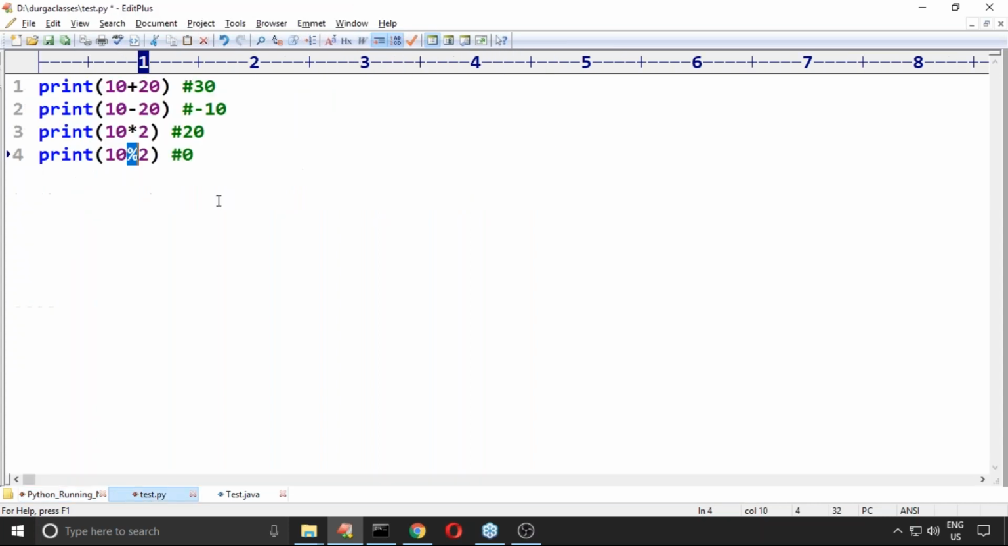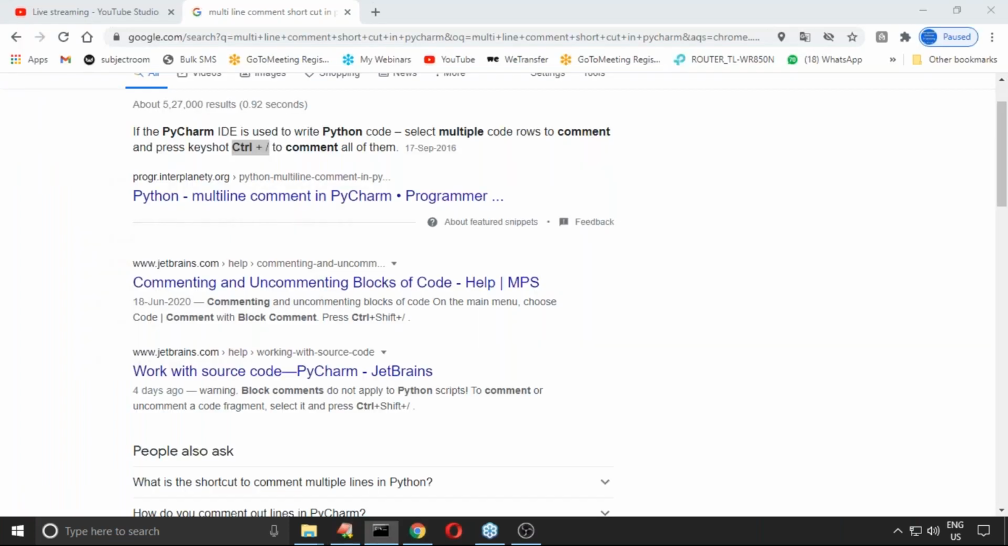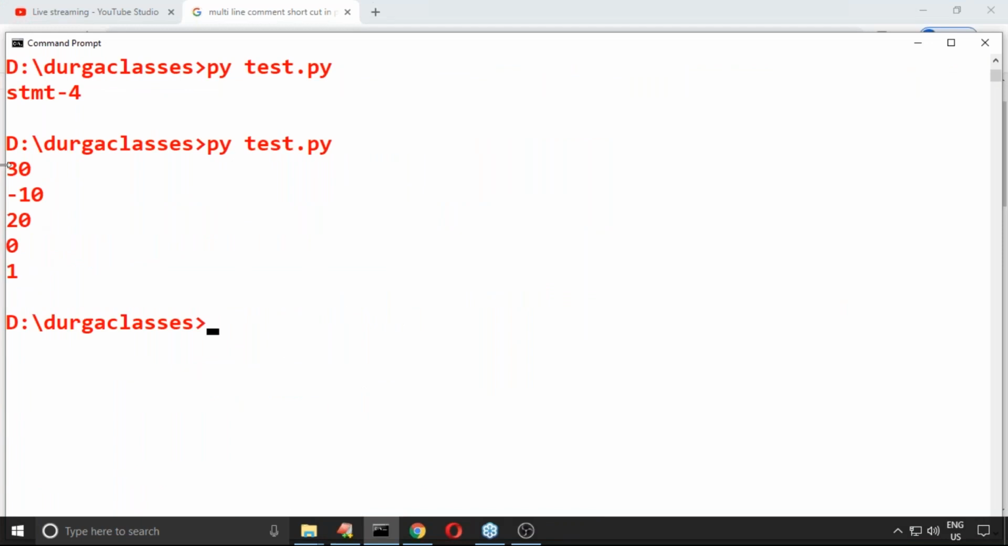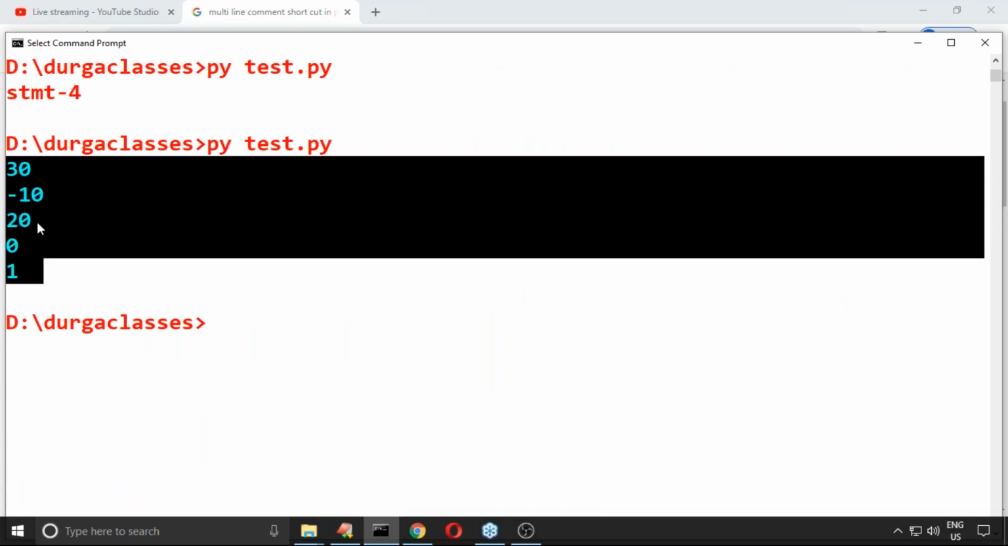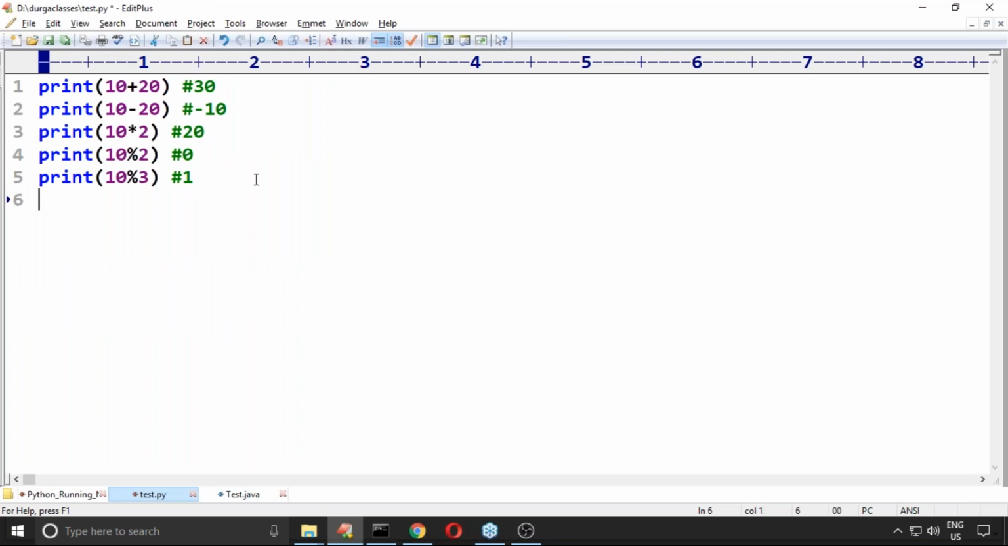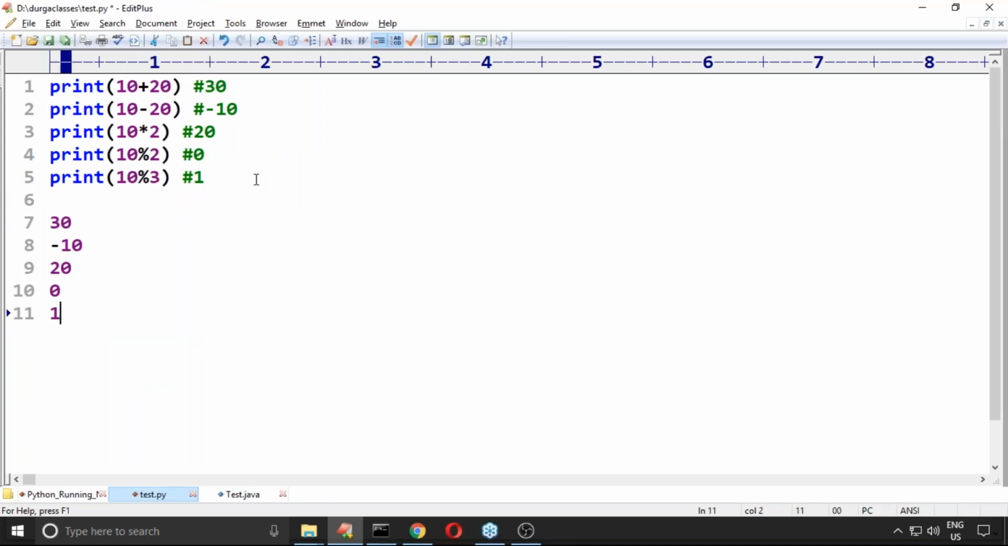If I divide 10 with 2, what is the remainder? If I divide 10 with 3, what is the remainder? 1 is the remainder. Let me execute this code. Am I going to get the same things or not? 30, minus 10, 20, 0, 1. Is it our expected answer or not?